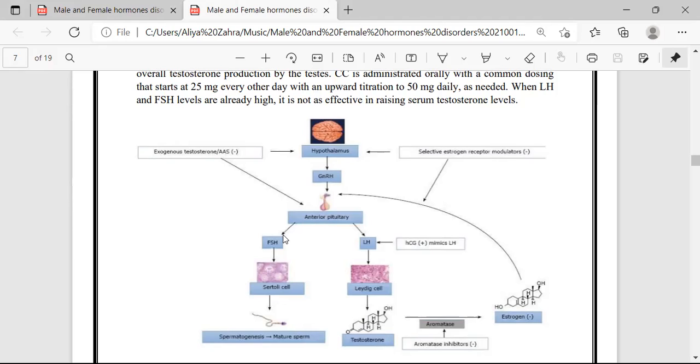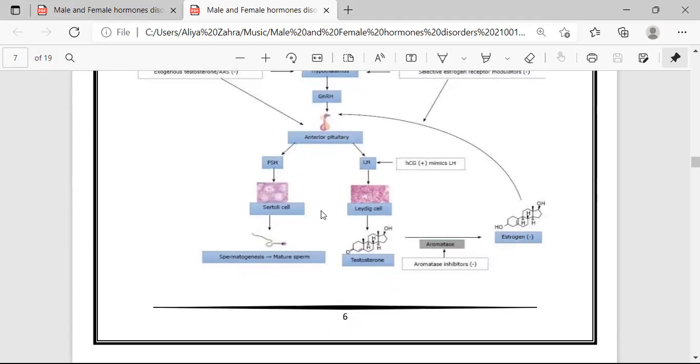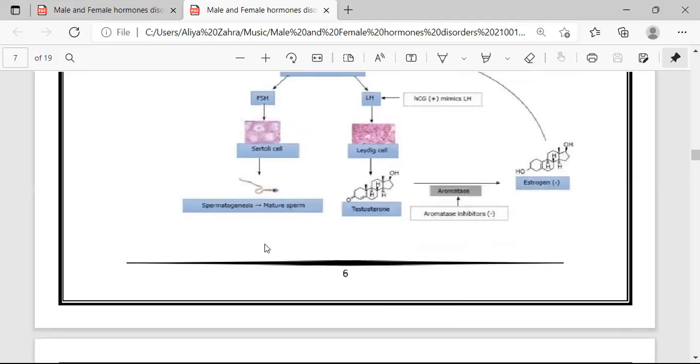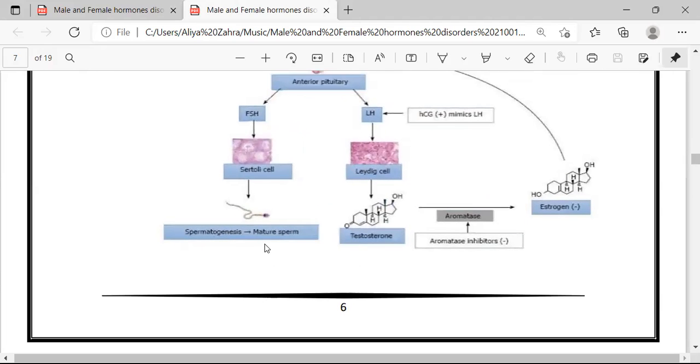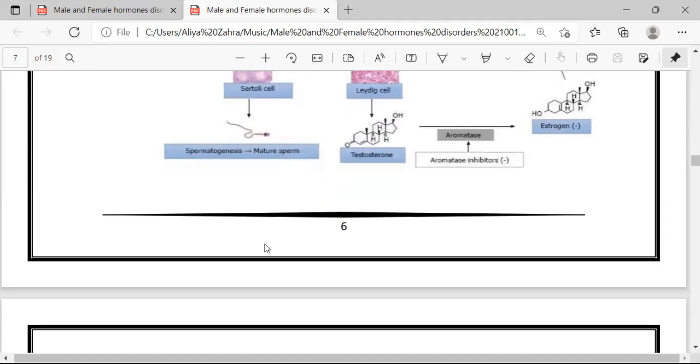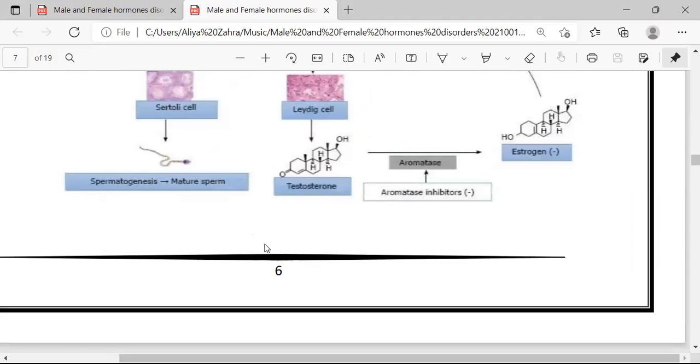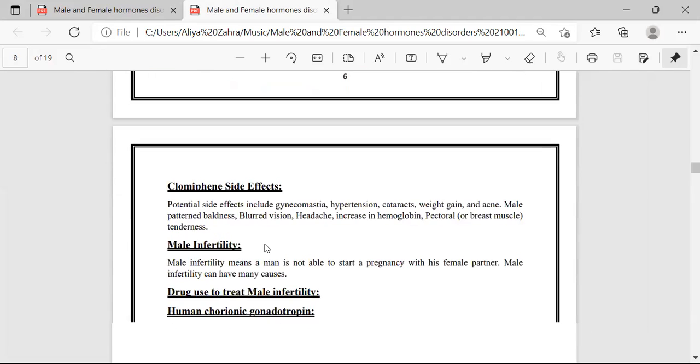The anterior pituitary releases follicle stimulating hormone and luteinizing hormone. The follicle stimulating hormone interacts with the Sertoli cells and luteinizing hormone interacts with the Leydig cells. The Sertoli cells are the cause of spermatogenesis, meaning the release of mature sperm, and the Leydig cells release testosterone hormone, after which this testosterone is converted to estrogen.